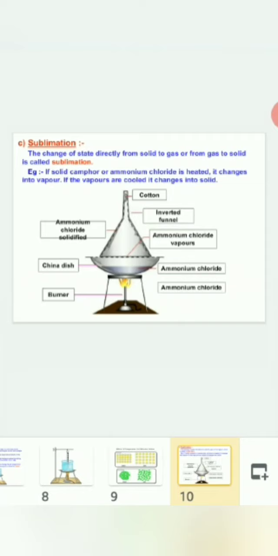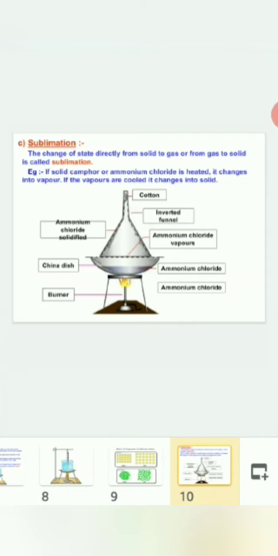This process is called sublimation. If a solid like camphor or ammonium chloride is heated, it changes into vapor. If the vapors are cooled, it changes into solid again. So this process is called sublimation, where without passing through the intervening liquid state, the solid will convert into gas, and on cooling gas will convert into solid.